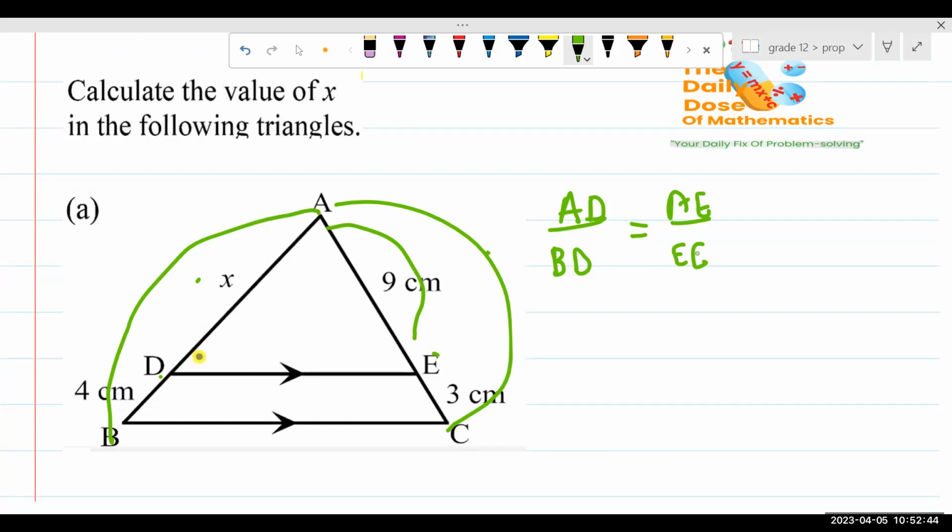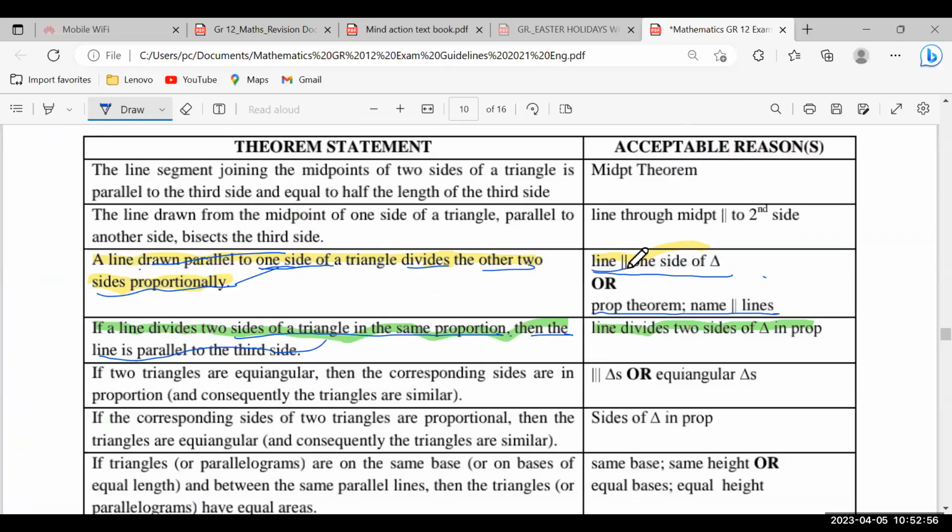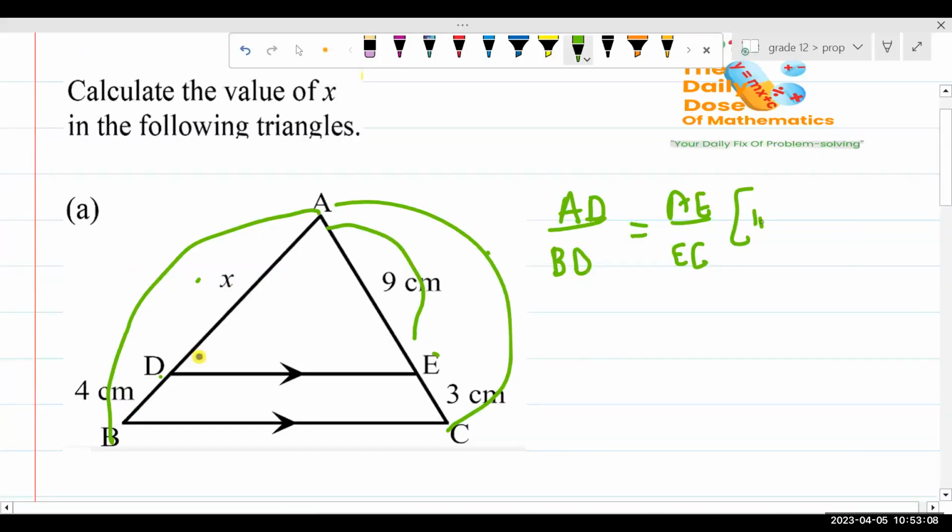But I just can't say this. Why am I saying this? What made me confident to say that the two ratios are equal? Yeah, it's because I can use the following theorem. There's a theorem which is guiding me to say that. The theorem that says that if I have a line parallel to one side of a triangle, then I can safely equate those two ratios. So I'll come here and say, okay, here I have a line parallel to one side of a triangle. So a line parallel to one side of a triangle is going to divide these two sides into what? Into proportion.